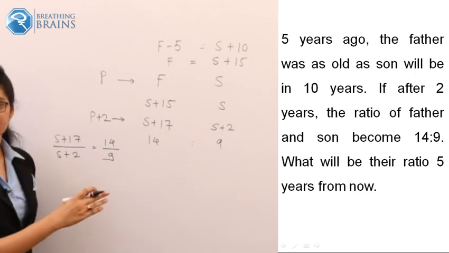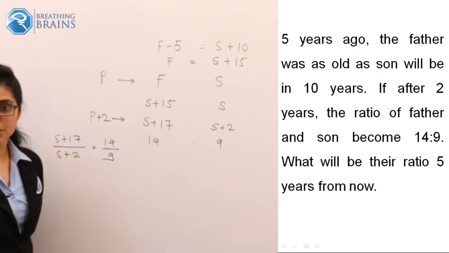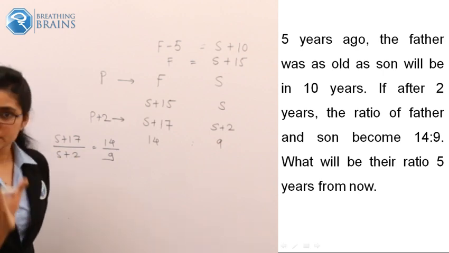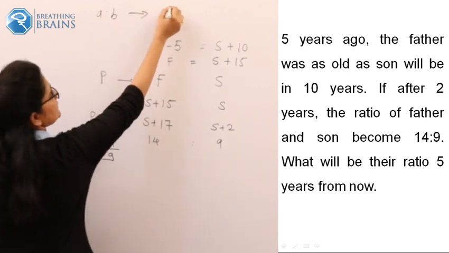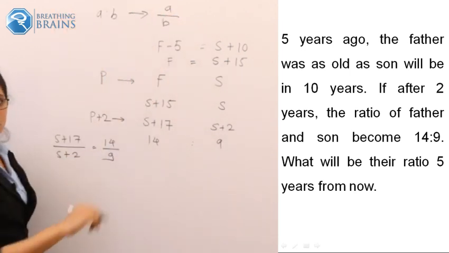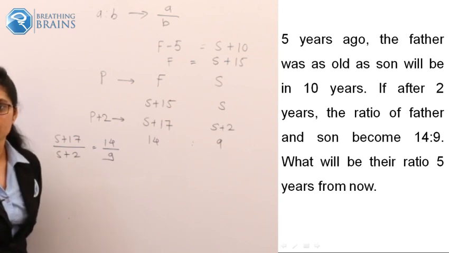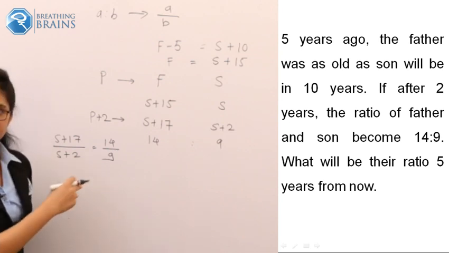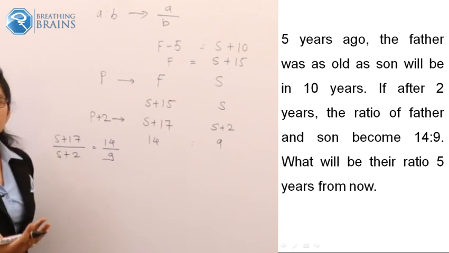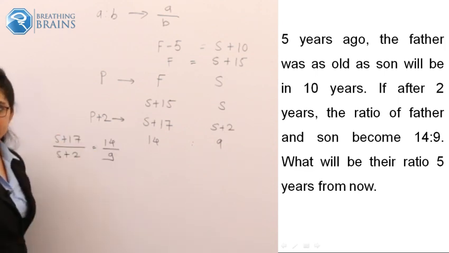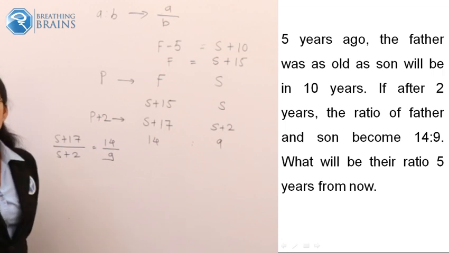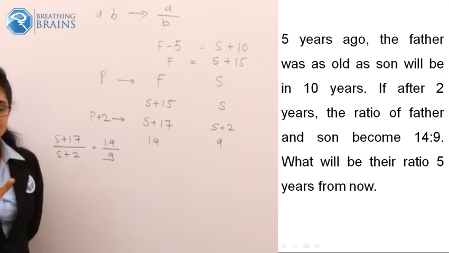(S + 17) upon (S + 2) equals 14 upon 9, because A as to B ratio can be represented as A upon B. This is very basic from your ratios. Okay, so we could represent it like this. Now, some of you may think to just cross multiply this and find the value of S, but that will consume your time. Now, just think like this.